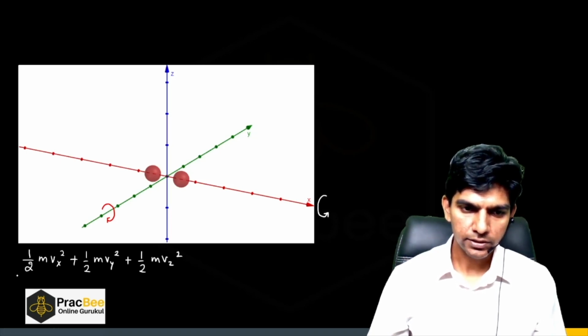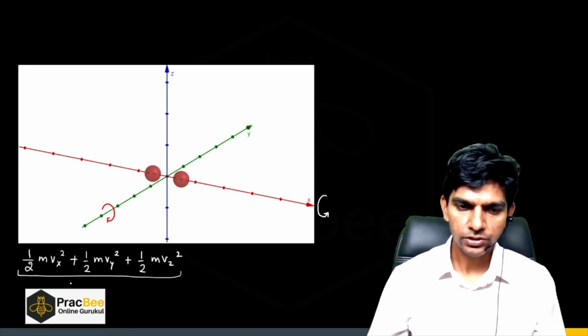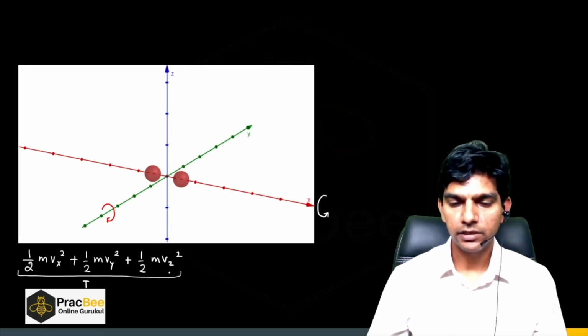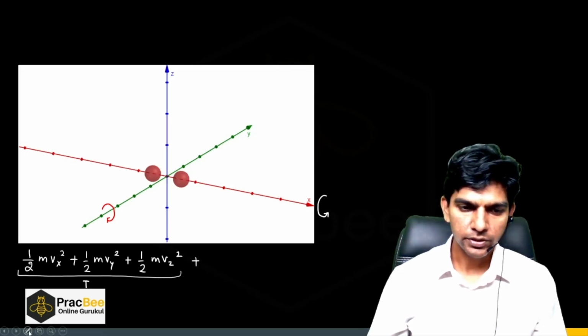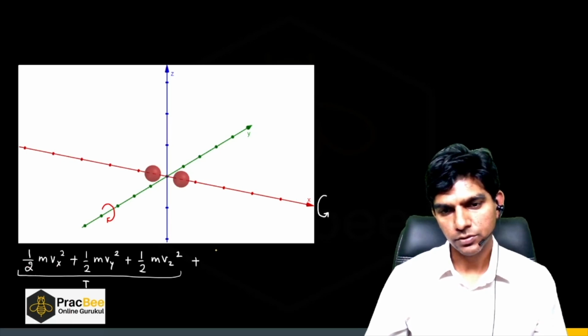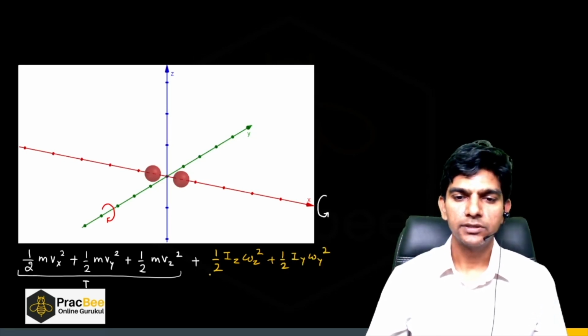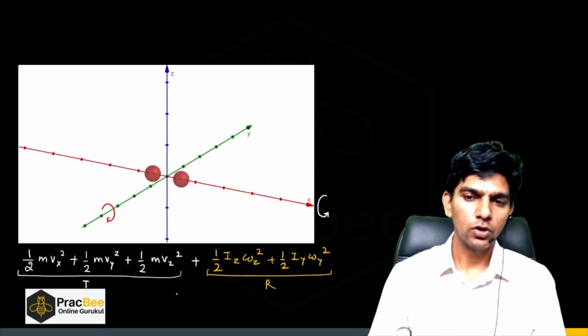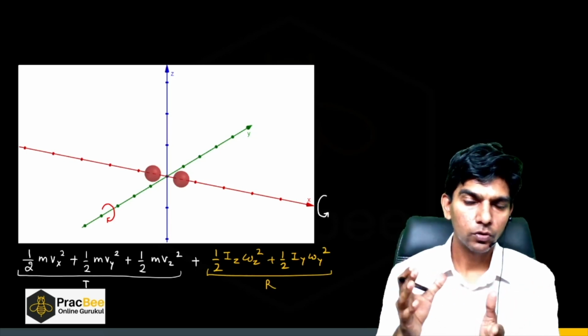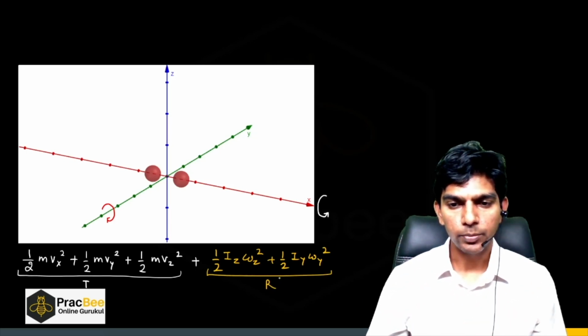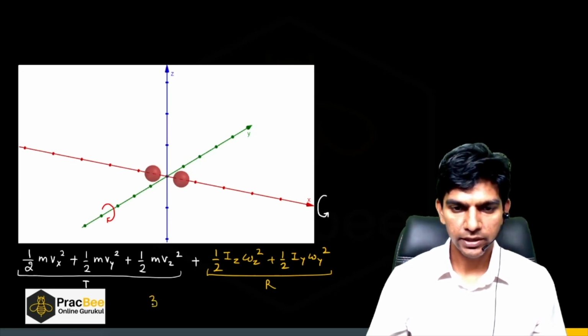Now this is known as translational degree of freedom, right? So there are three translational degrees of freedom, and apart from this there are two rotational degrees of freedom. So half I z omega z square plus half I y omega y square. Now this is rotational degree of freedom. So how many degrees of freedom does a diatomic molecule have? You can say 3 plus 2, which will be 5.